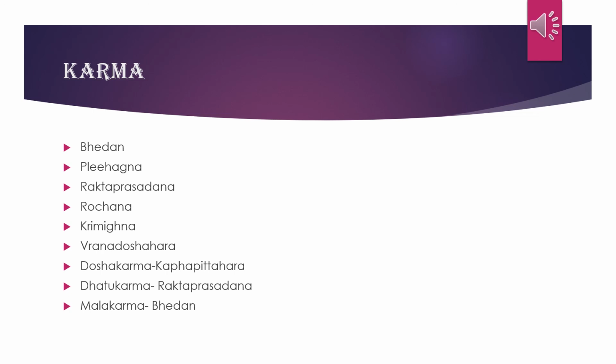On Dosha Karma, it is Kapha Pitta Hara, and on Dhatu Karma, Rakta Prasadana, and on Mal Karma, it is Bhedan. Actually, the bark is an excellent blood purifier and cholagogue, and it is because of pungent and astringent and bitter taste.